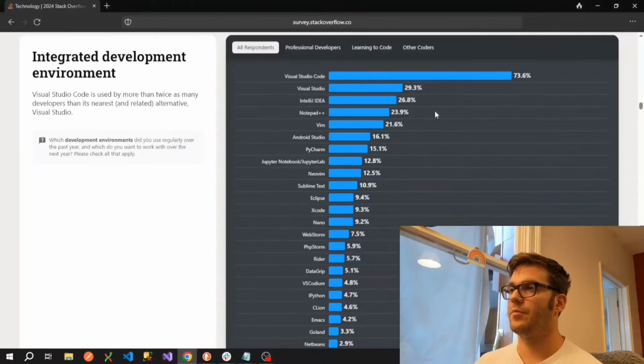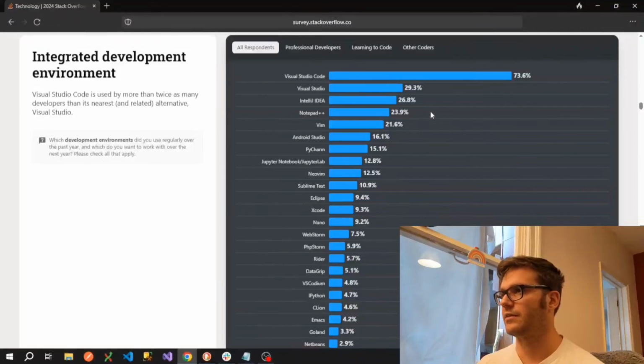I'd imagine that people are using Notepad++ to edit single files, so I've used it before to do things like edit web config files and that kind of thing. I've kind of changed my approach now and just use Visual Studio Code for those kind of things, but I do know of people that will just use a text editor like Notepad++. But again, it's not an IDE. You can't actually run anything or do anything from Notepad++, it's just a text editor.